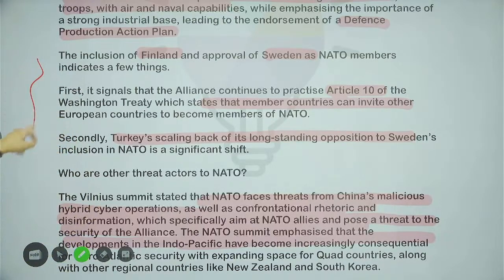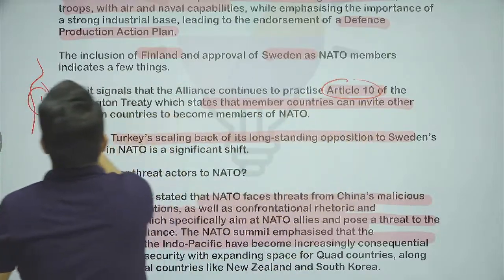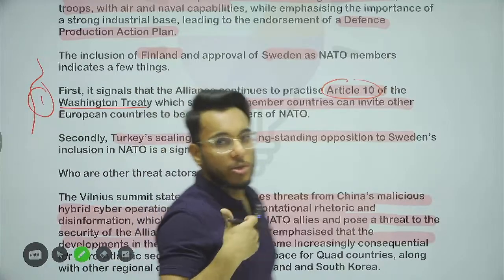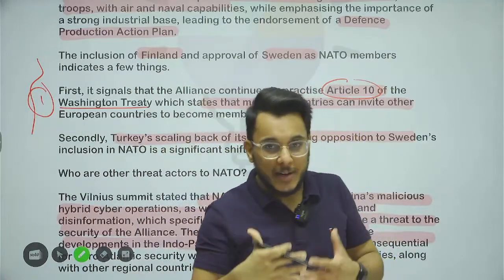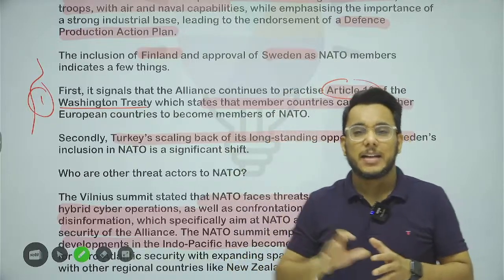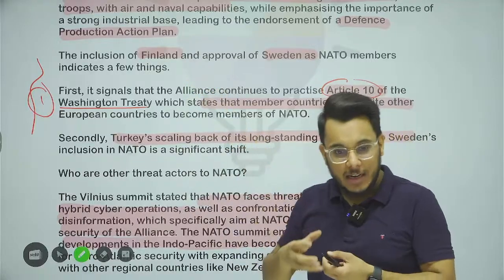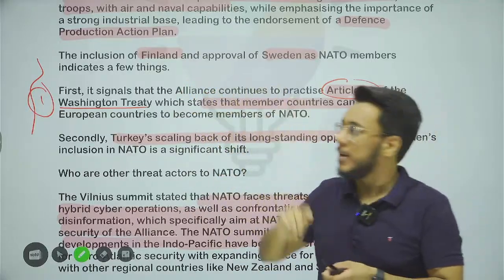So first of all, the countries are still using Article 10 of the Washington Treaty. The Washington Treaty is the founding treaty of NATO. Article 10 says that member countries have the right to include any other country. So they have included Finland, which means Article 10 has been used.